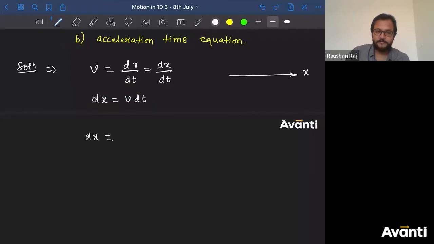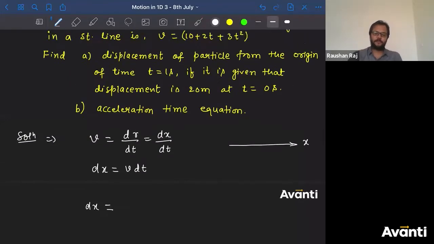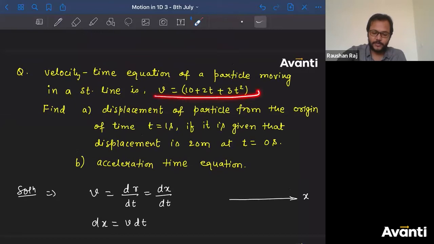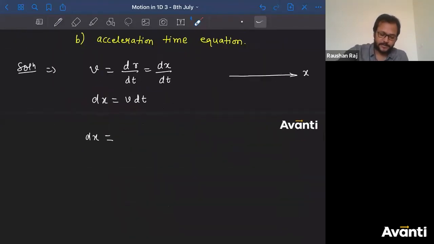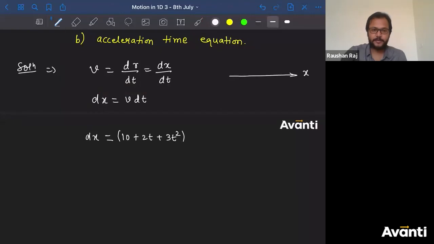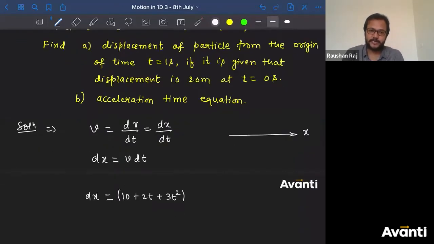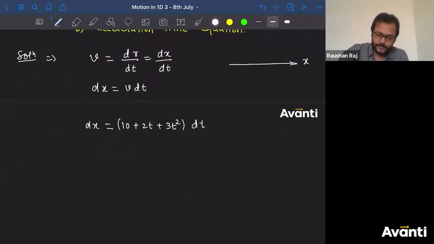Now what is the value of v here? Put the value from the equation. v is equal to 10 plus 2t plus 3t square. So dx equals (10 plus 2t plus 3t square) into dt, all right?